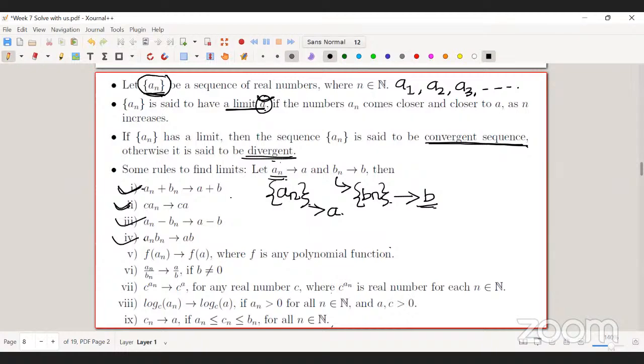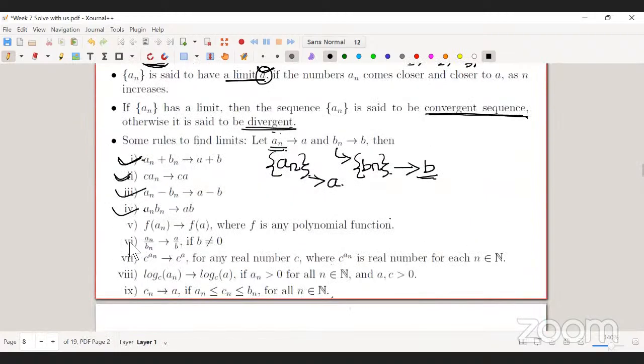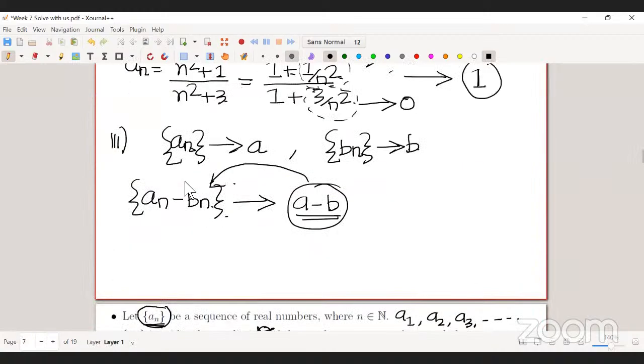So the next thing is the product of two sequences. Again, these few properties are useful to solve some complicated problems. The only thing is you have to understand how you can apply all these things to a complicated problem. For that, you have to do a few questions.